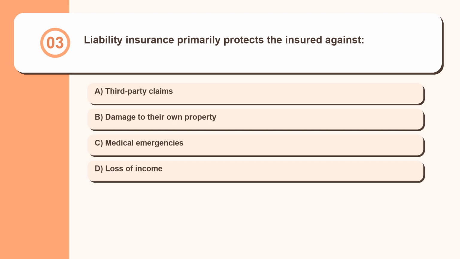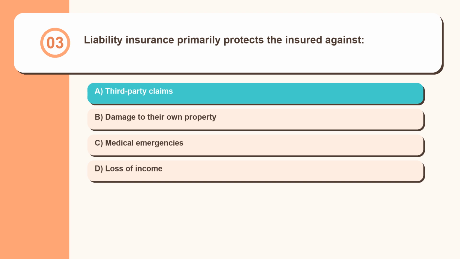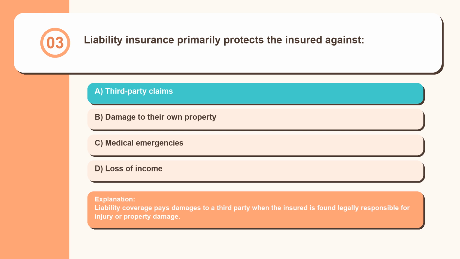Question 3. Liability insurance primarily protects the insured against third-party claims, damage to their own property, medical emergencies, loss of income. Liability coverage pays damages to a third party when the insured is found legally responsible for injury or property damage.